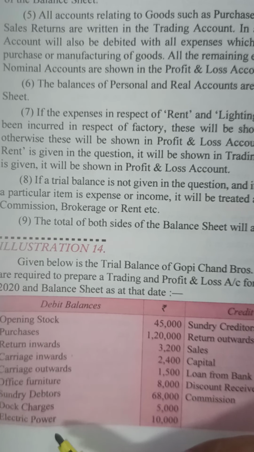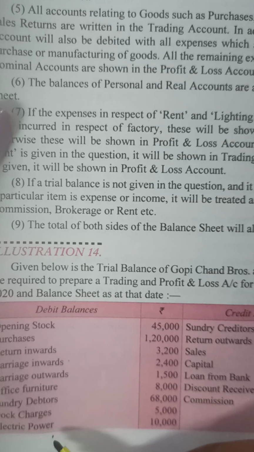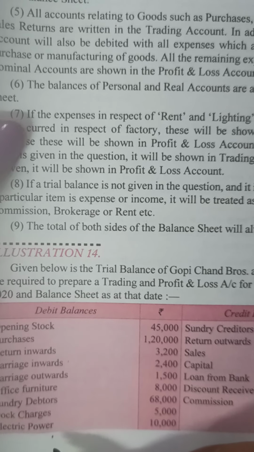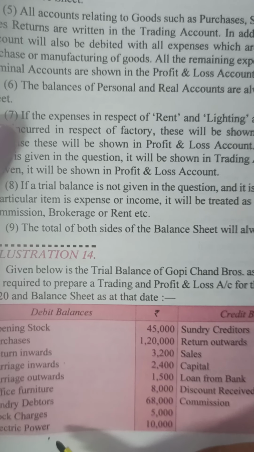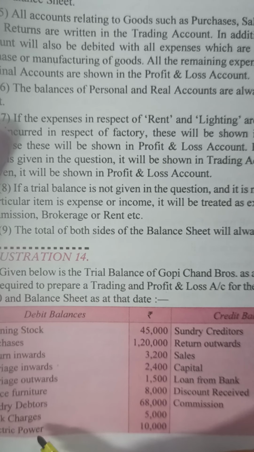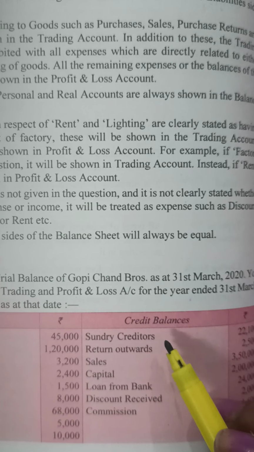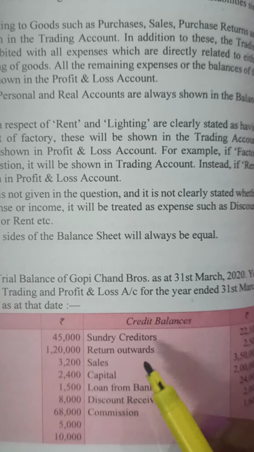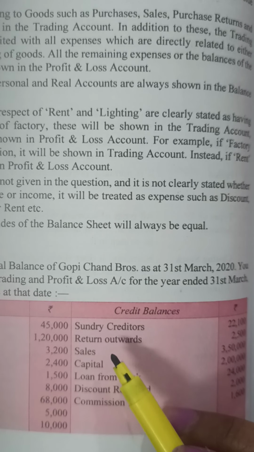Electric power: had it been given as the shop or factory, electric power means power is used for manufacturing, so it will come in the trading account. Had it been given as only electricity expenses, then it would have come in the P&L account. Sundry creditors, liability side of the balance sheet. Return outwards, subtracted from the purchases. Sales on the credit side of the trading account.